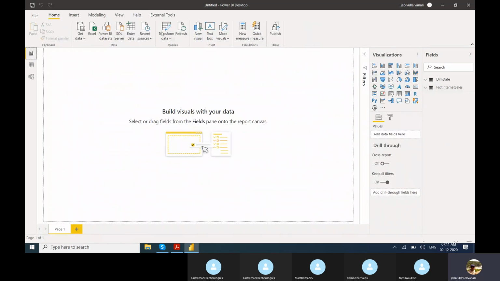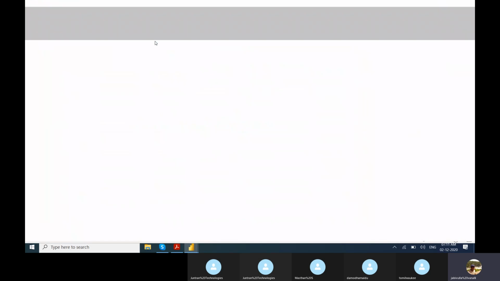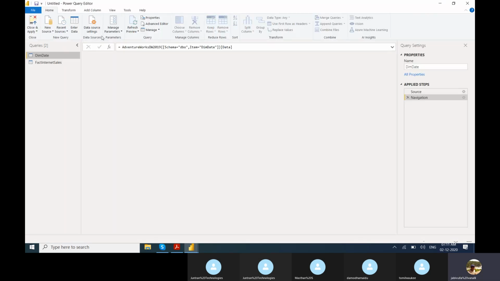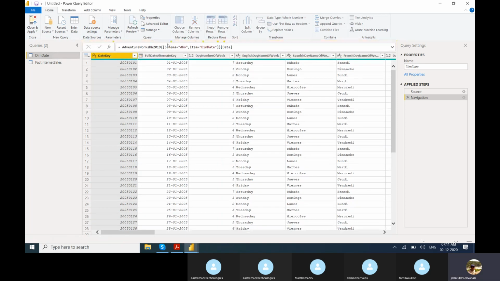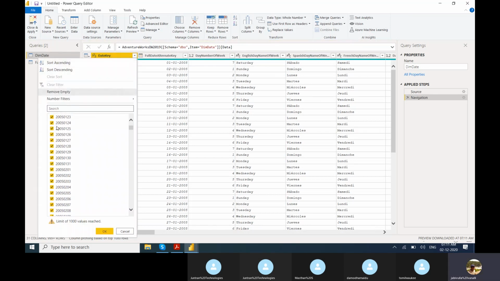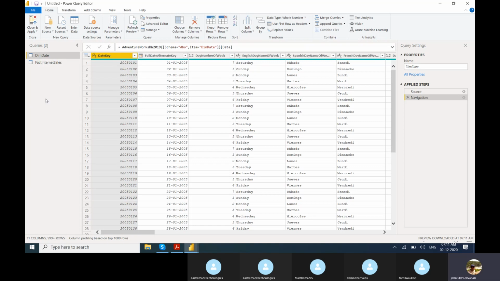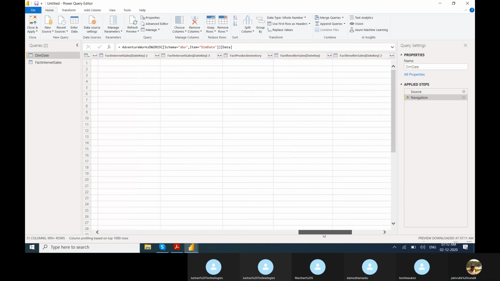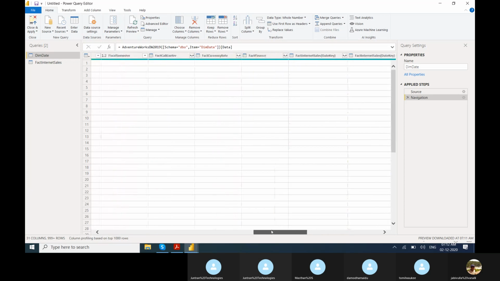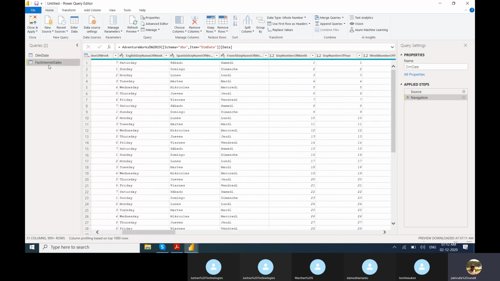Once we load the data, we go to transform data and check the data quality. If you want to check manually, go through this. There are no null values, no blanks. So my data is clean, correct?